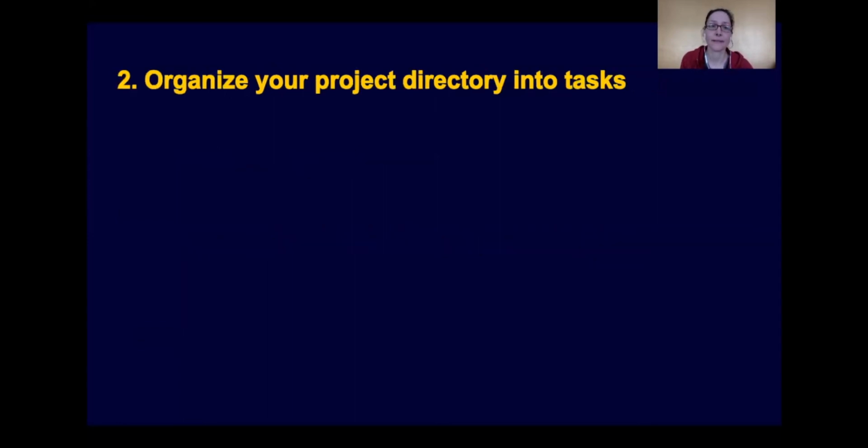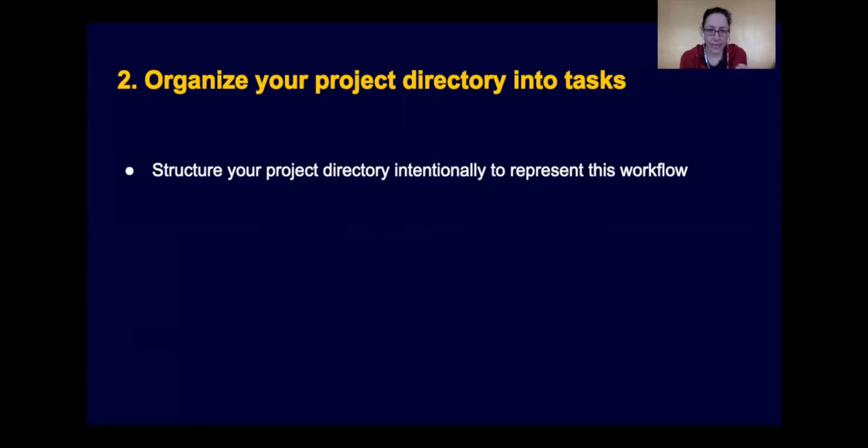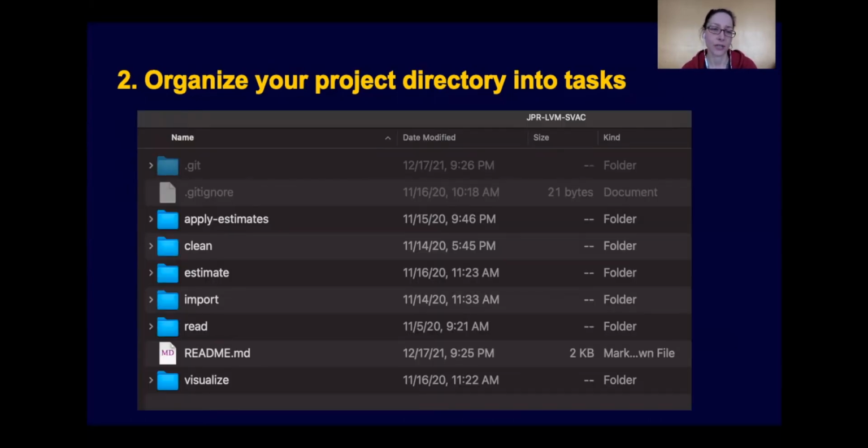Now, what we want to do next in the second principle is organize our project directory along these tasks. So what this might look like is that as you build your project directory, you intentionally try to represent this workflow of the research tasks that are manipulating and processing your research data. And so you will dedicate a specific directory for each one of these tasks within your project directory. In the research data workflow that I just gave you as an example, you can see here that within my project directory, I have directories that are called import, clean, estimate, apply estimates, and visualize.